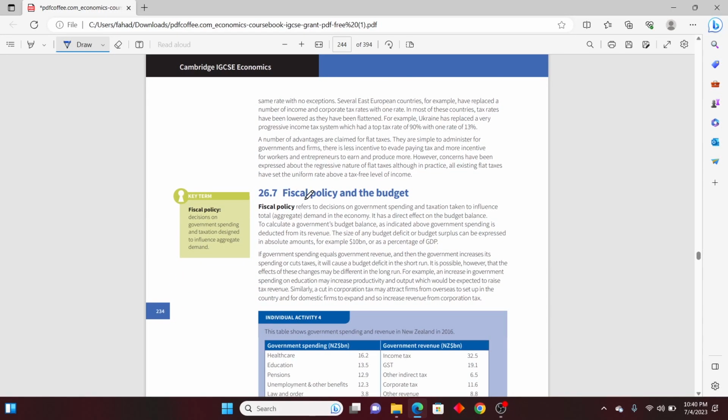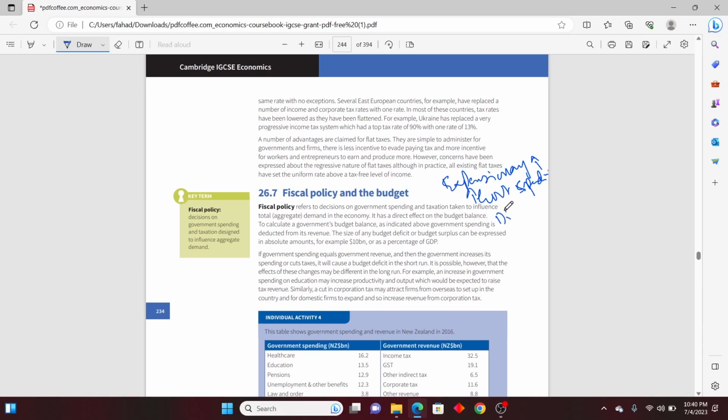Fiscal policy and the budget. There are two types of fiscal policies. One is expansionary policy, another is contractionary policy. Expansionary policy means you want people to spend more. So government spending will be more, which means the government will spend more on building roads, defense, and hospitals.